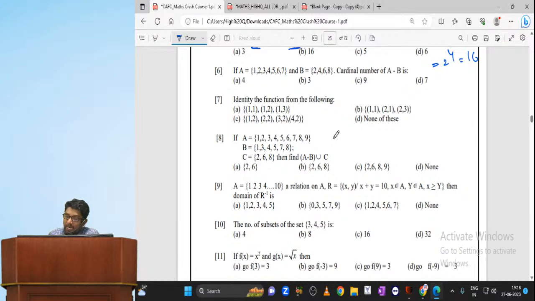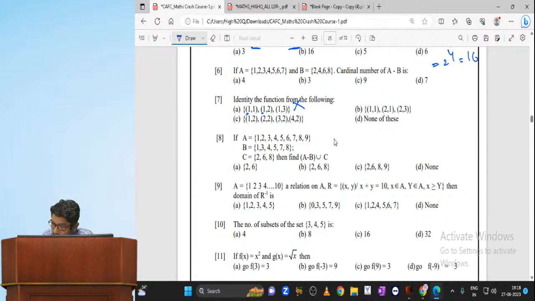Now, identify the function from the following. Very simple question. Look at this. When can we say it's a function? 1 to 1, many to 1. So, domain 1, another domain is again 1. Not possible. Domain should be unique. Range can be repetitive, but domain should be unique.